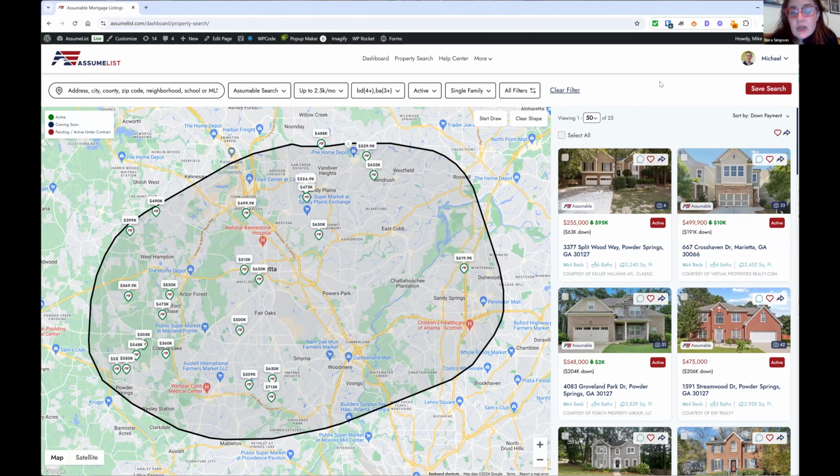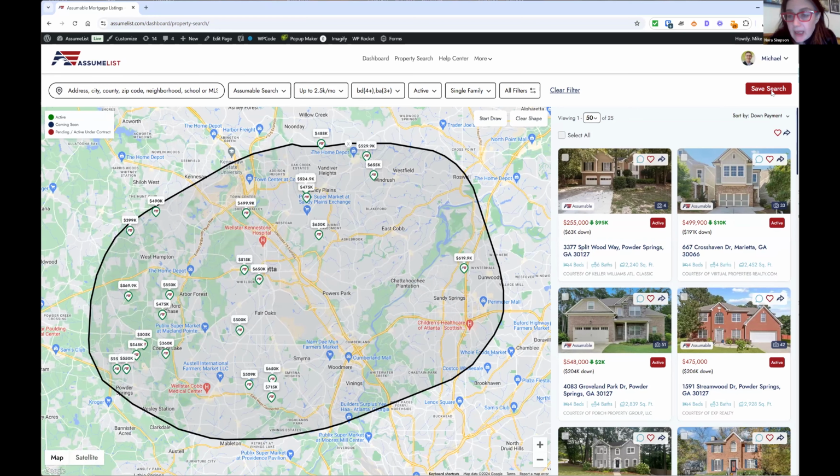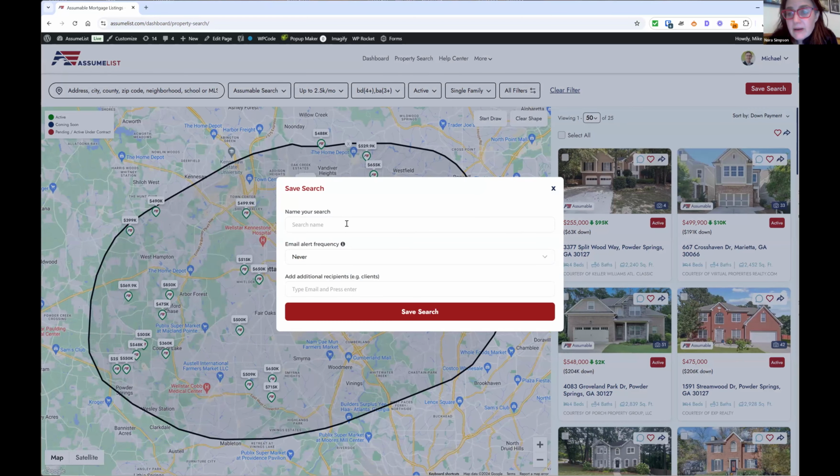And the last thing we want to show on property search is the save search function. So every search you do for a buyer, you can always save it. You just have to name it. So Mike, we'll call this one Mary Smith.